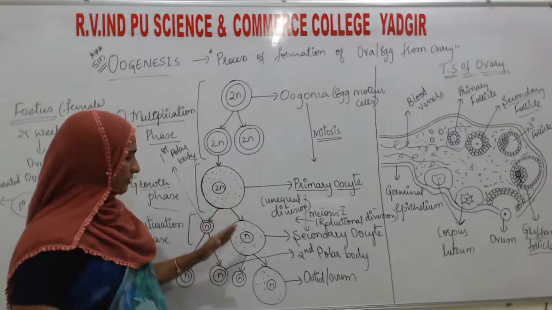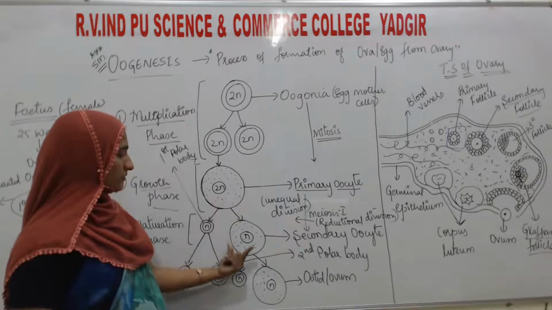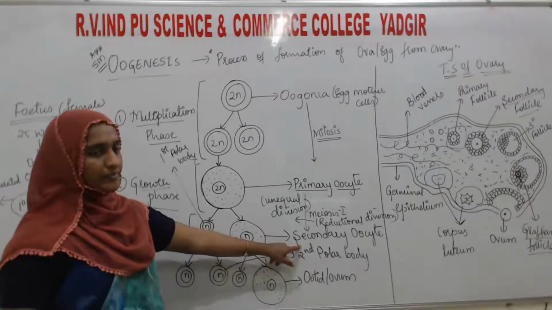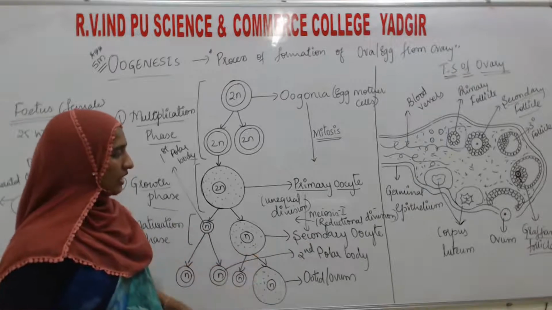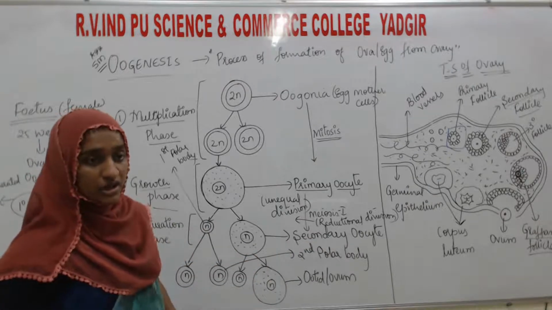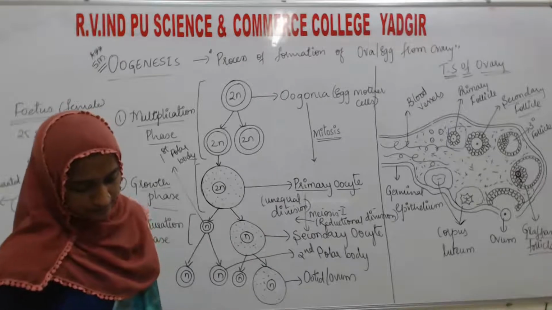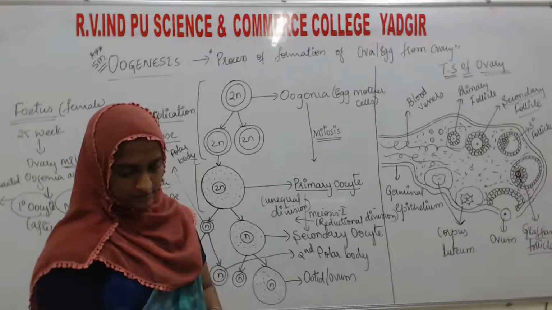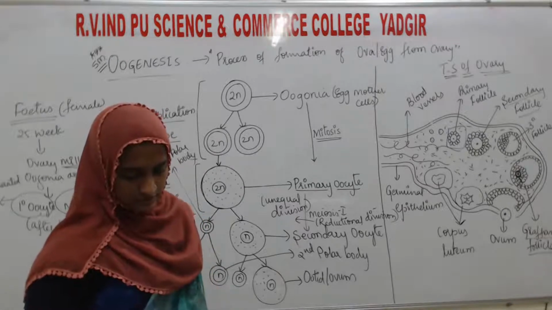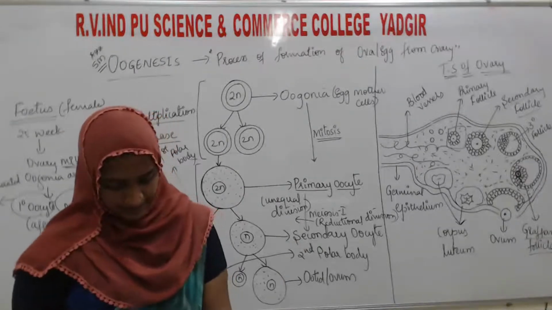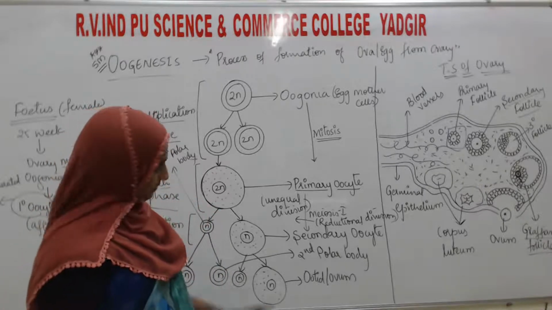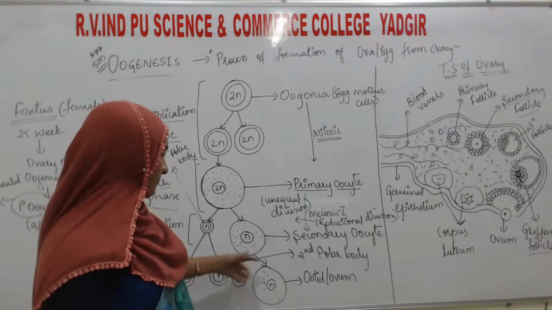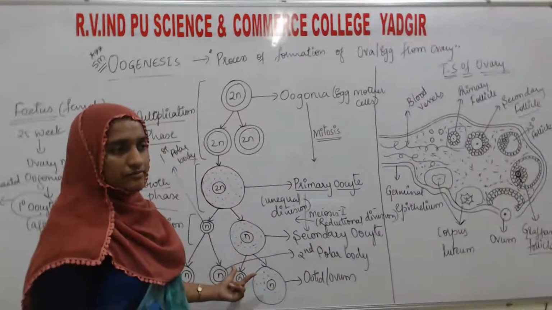Next, this cell we call the secondary oocyte. The secondary oocyte then undergoes a division, the second meiotic division, and here it stops the division.